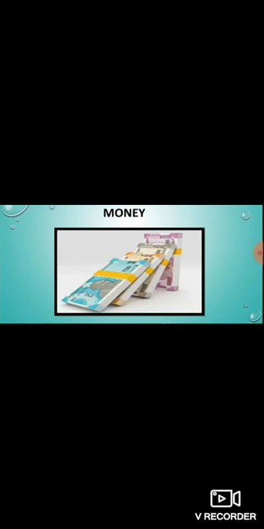This means that to buy the different goods and services required in our daily life, we need money. Without money, we cannot access the goods and services in our daily life. So we need to make money.